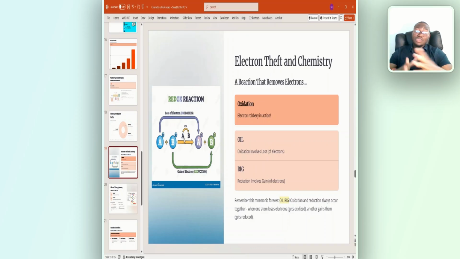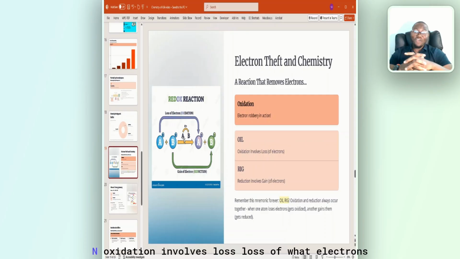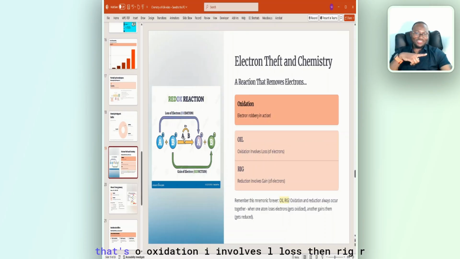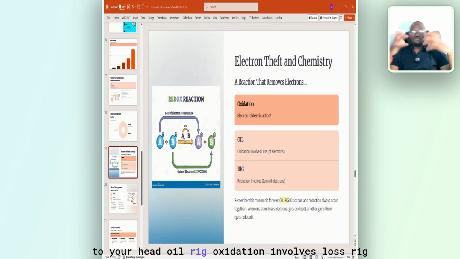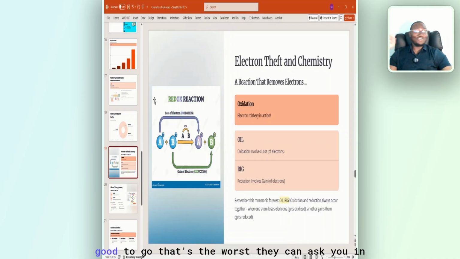And also the mnemonic OIL RIG helps a lot of people. What is OIL RIG? OIL. Oxidation involves loss. Loss of what? Electrons. That's O, oxidation. I involves L, loss. Then RIG. R, reduction. I involves G, gain. So if you just put it to your head, OIL RIG. Oxidation involves loss. RIG, reduction involves gain. You are good to go. That's the worst they can ask you in any exam.